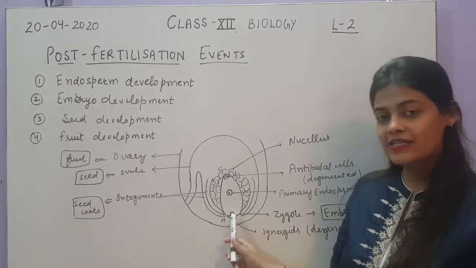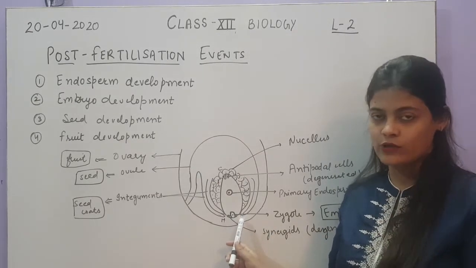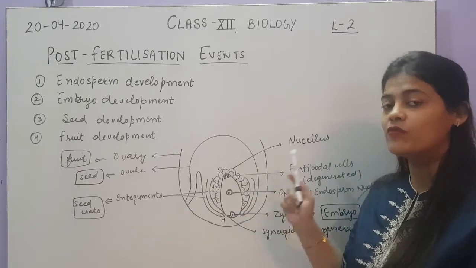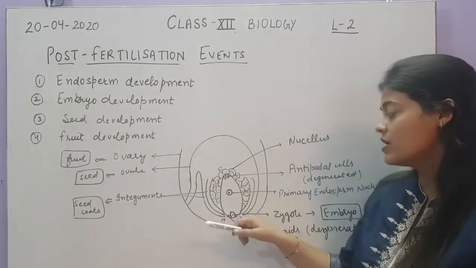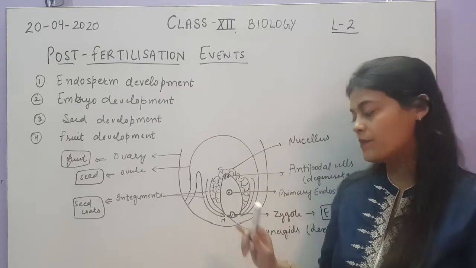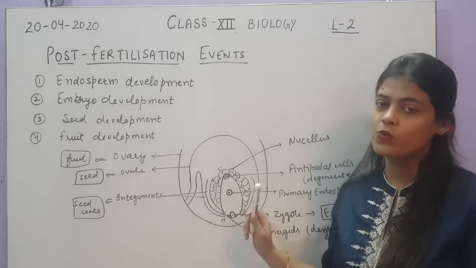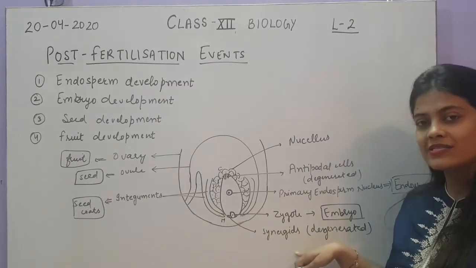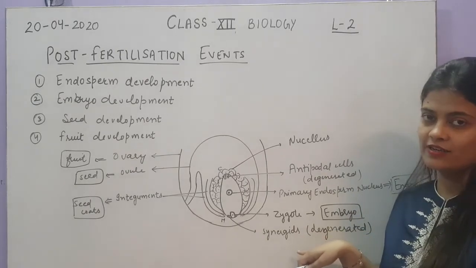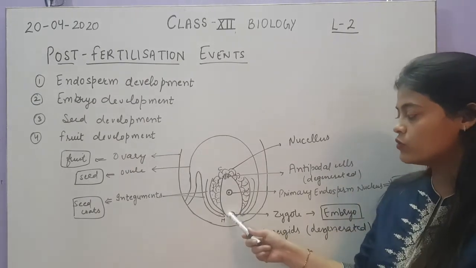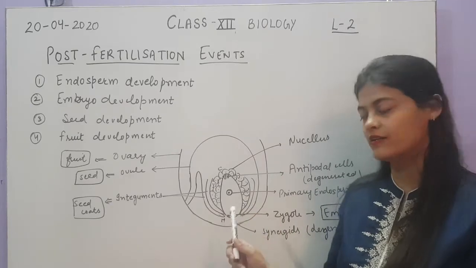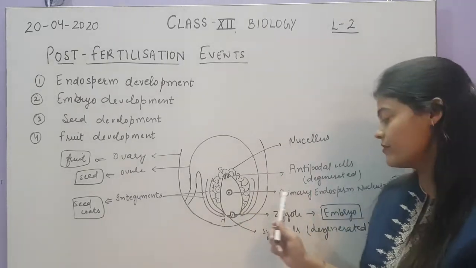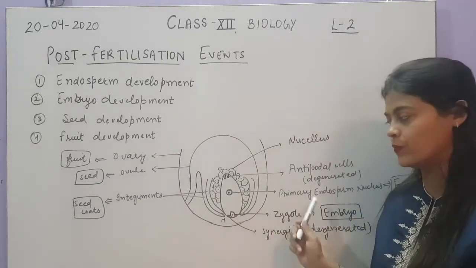And the cells which are surrounding this zygote are the synergids, as we have already discussed in double fertilization. During the entry of the male gamete, one synergid was degenerated and one was left, that will also undergo degeneration after fertilization. So the synergids will undergo degeneration, only the zygote will be left, that will form the future embryo.